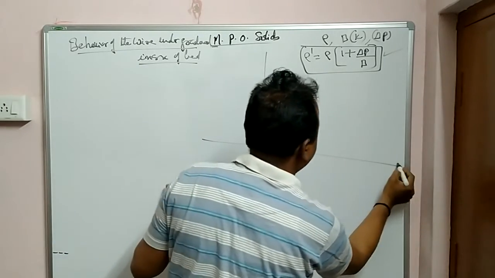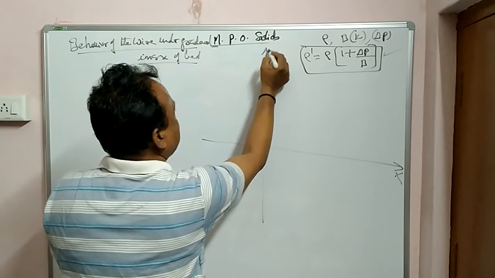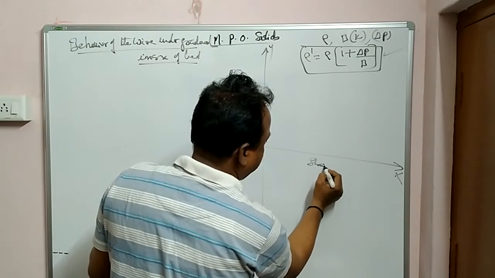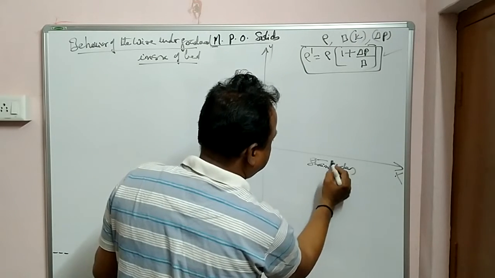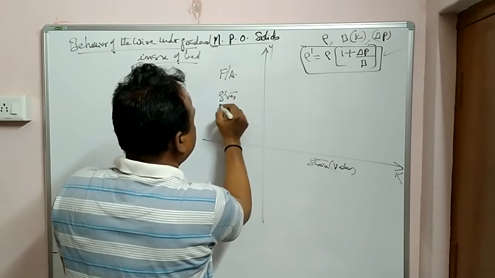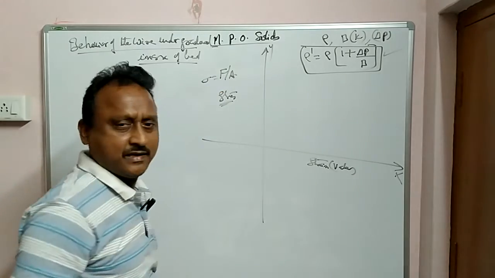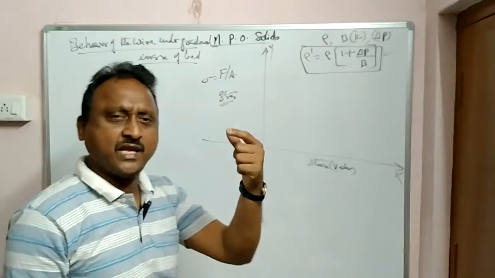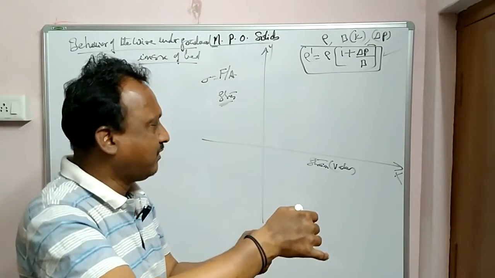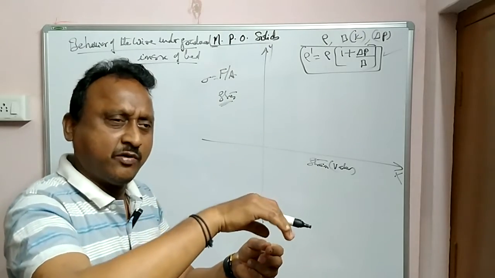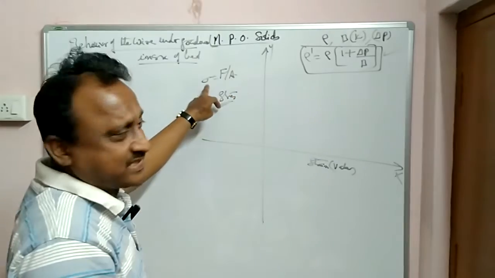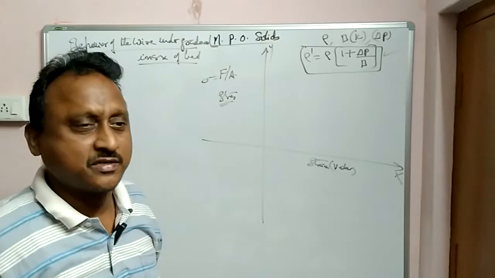On the x axis I take strain values, and on the y axis stress, F by A. For example, if you take any material wire and gradually add some load, note down the readings of how much extension is done and how much stress there is. Again remove the loads.